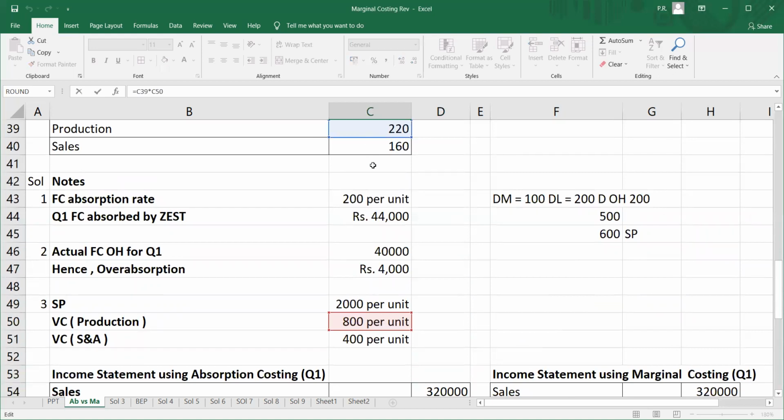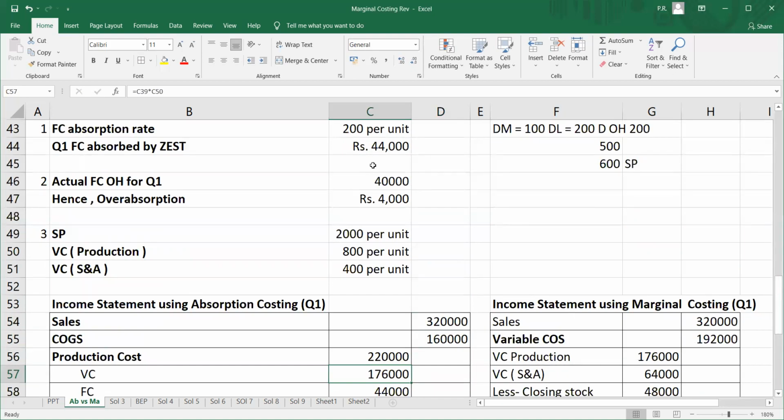ध्यान रखना, sales में you are multiplying it by the number of units sold. For cost you are multiplying it by the number of units produced. So 220 units I had produced, and my variable cost of production was 800 rupees per unit. So my variable cost comes to 1,76,000 rupees.